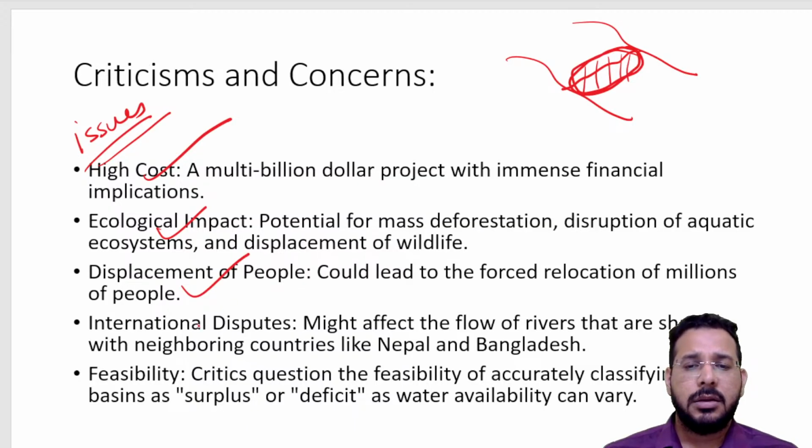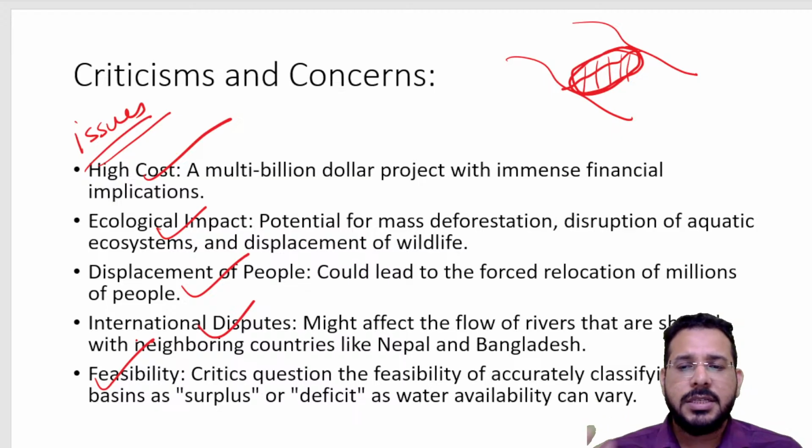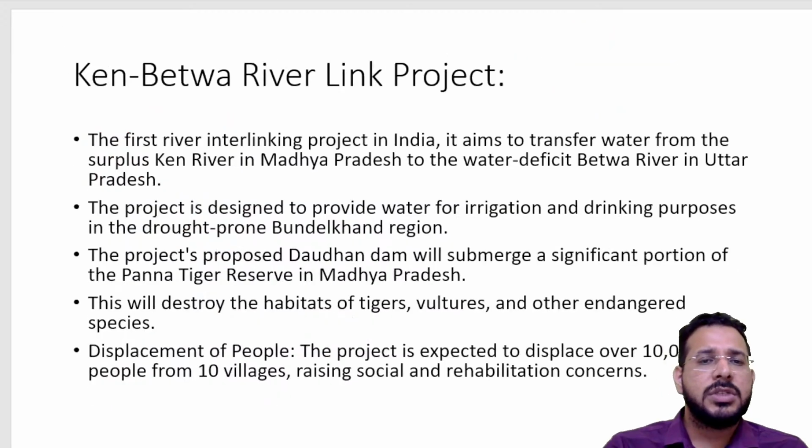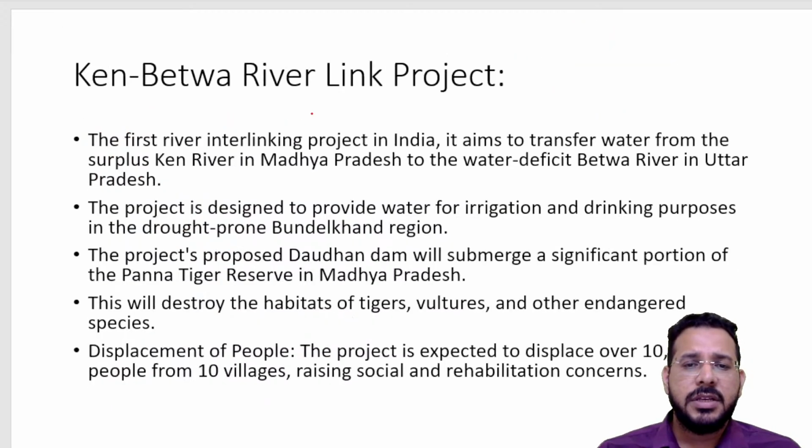There can be national and international disputes between Indian states and other countries, like the Teesta River issue with Bangladesh. There is also an issue of feasibility, and we don't know if the surplus is actually present. After interlinking, after spending so much money, if there is no surplus water, then it will be a waste.